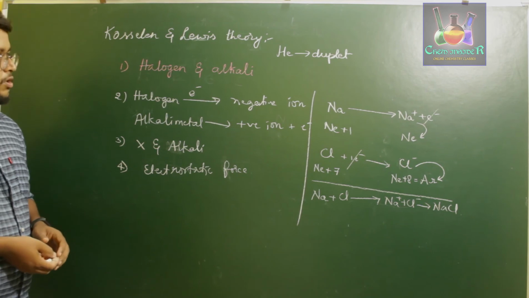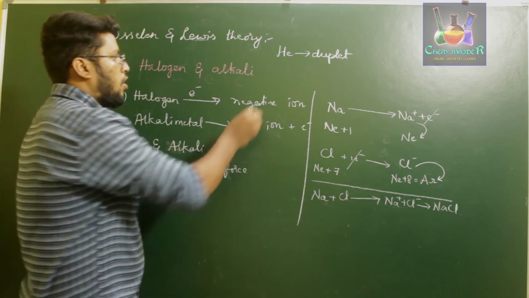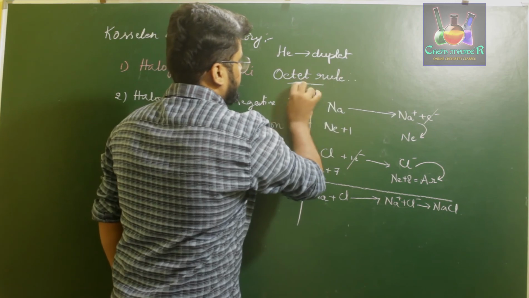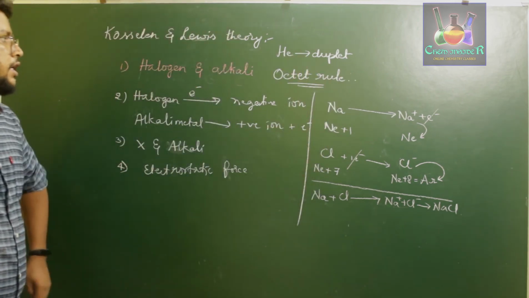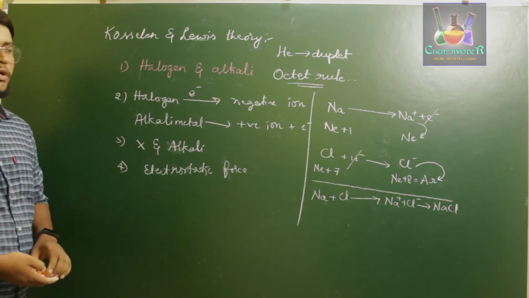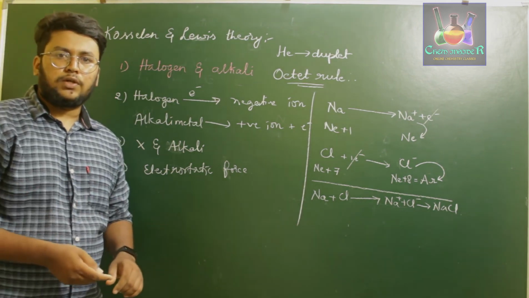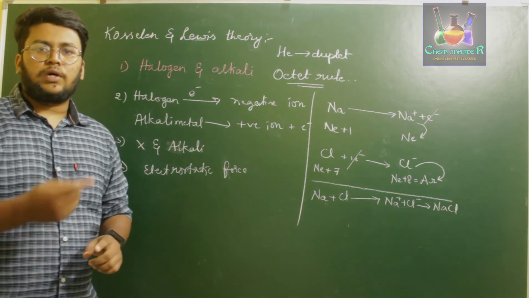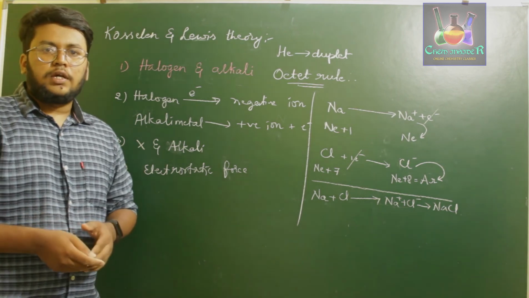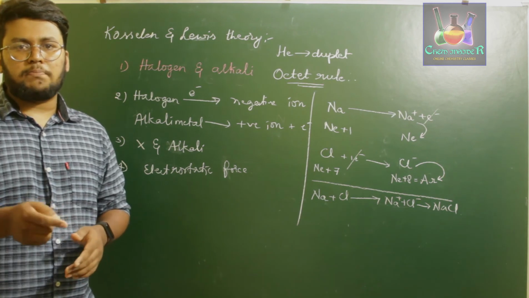Now, we come across a new important rule for a molecule to form a structure, that is known as the octet rule. So, what is this octet rule? Lewis in the year 1916 proposed, and Kosselein also accepted that particular rule, that if an atom has to react with one more atom in order to form a compound holding a particular number of bonds, it has to obtain a stable outermost electronic configuration of ns2np6.